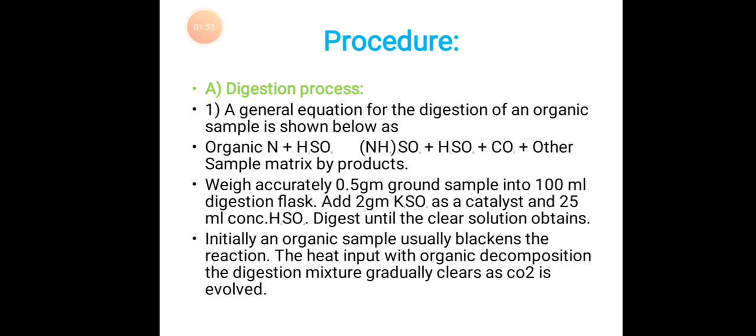Coming to the procedure, it contains three steps. First one, digestion process. A general equation for the digestion of an organic sample is shown below: organic nitrogen plus H2SO4 giving rise to (NH4)2SO4 plus H2SO4 plus CO2 plus other sample matrix byproducts. Weigh accurately 0.5 grams ground sample into a 100 ml digestion flask. Add 2 grams K2SO4 as a catalyst and 25 ml concentrated H2SO4.